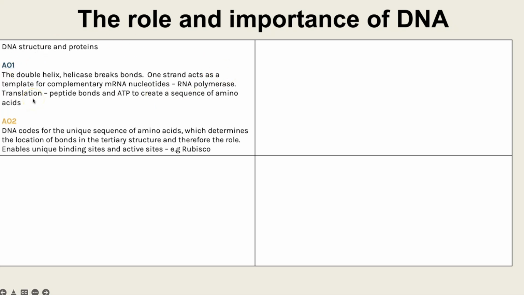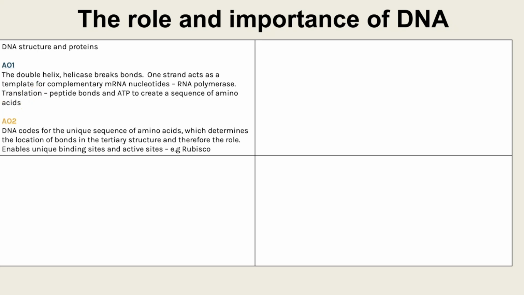Then talking through translation, how that mRNA sequence is a sequence of codons, and tRNA will have the anticodons that can align to those due to complementary base pairing, and tRNA brings specific amino acids. The amino acids join together by peptide bonds, which requires energy in the form of ATP. So that would be your AO1, talking through the role of DNA, providing that's code for protein synthesis to create proteins.